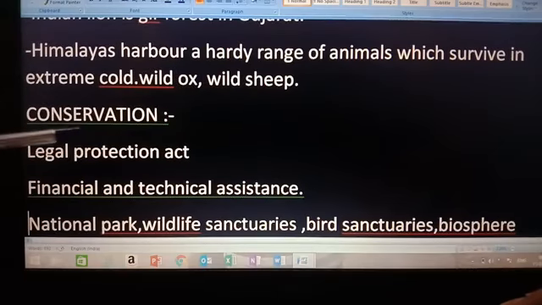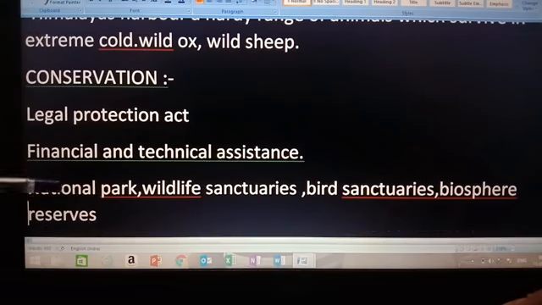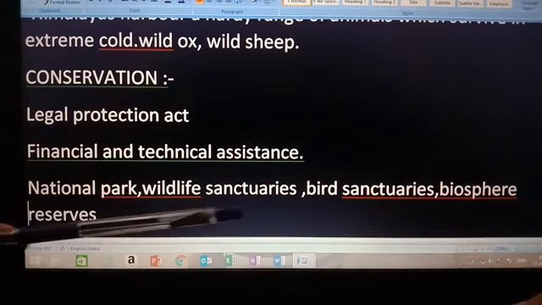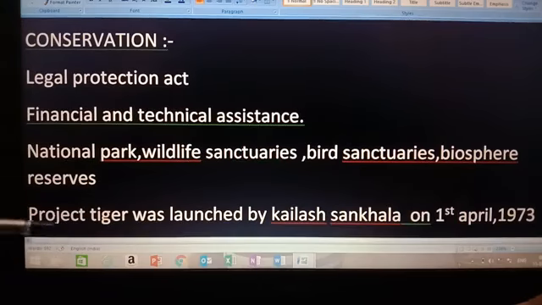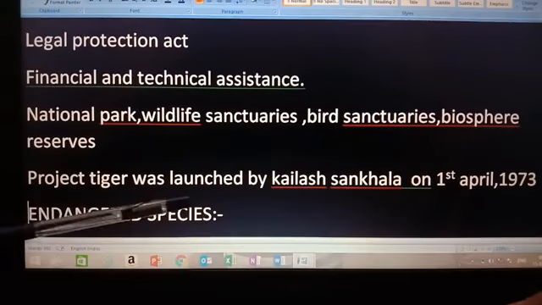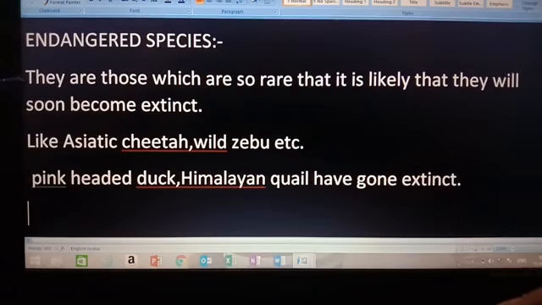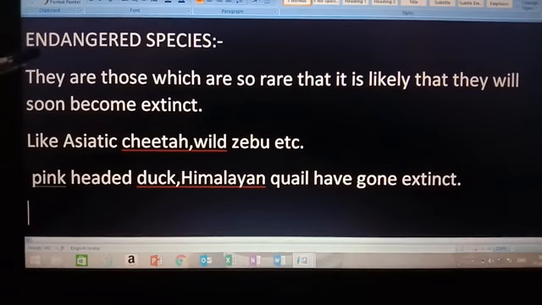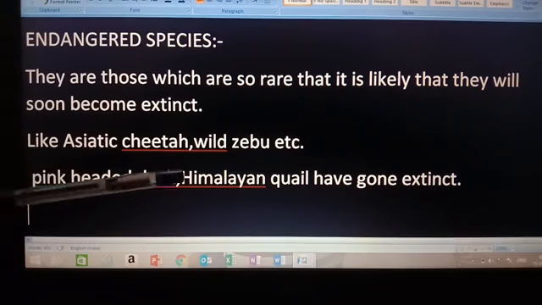For their conservation, the Legal Protection Act is implemented. Financial and technical assistance support is given to them. National parks, wildlife sanctuaries, bird sanctuaries and biosphere reserves are constructed. Project Tiger was launched by Kailash Sankhala on 1st April 1973. Now, the next topic is about endangered species. What are endangered species? They are those species which are so rare that they are likely to become extinct very soon, like the Asiatic cheetah, wild zebu, etc. Okay, pink-headed duck, Himalayan quail, they have gone extinct till now.